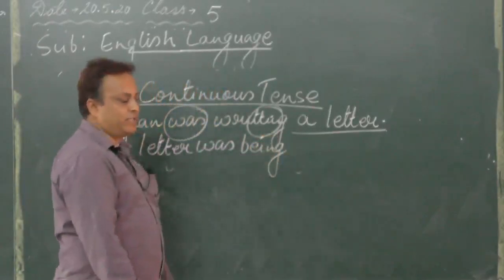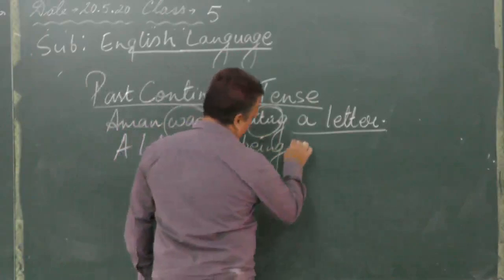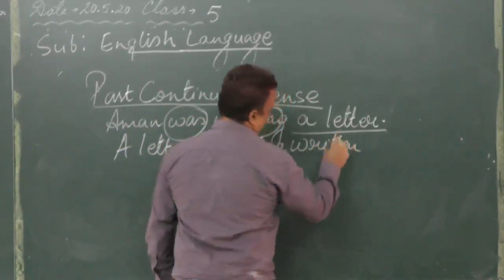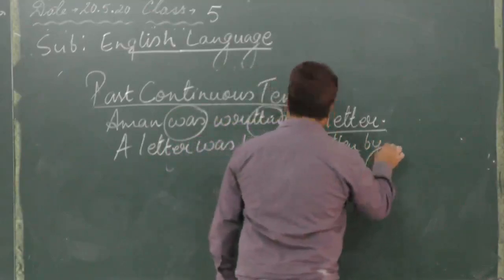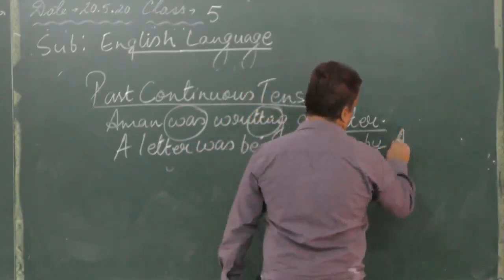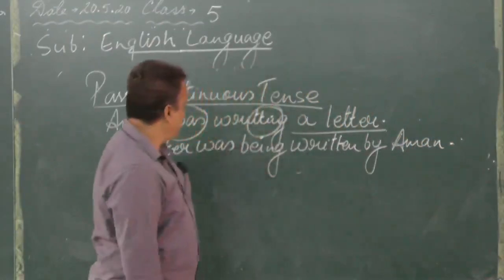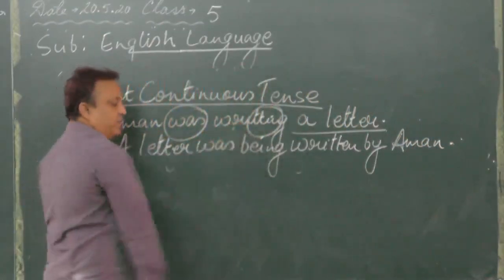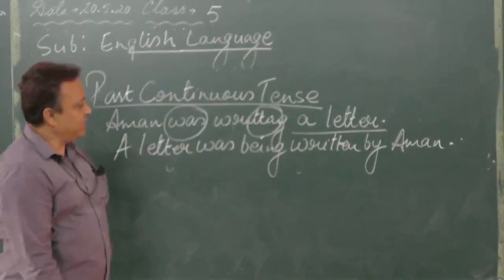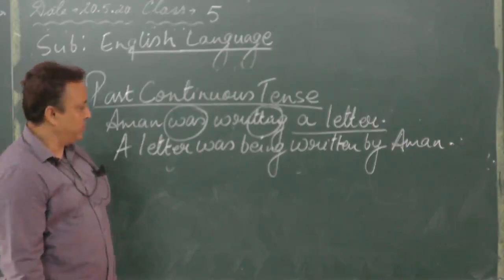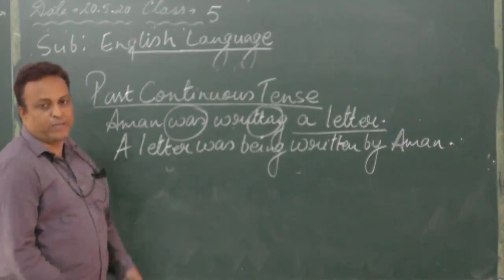Third form of write is written: write, wrote, written. Written by Aman. Always remember one thing: whatever main verb is over here in the question, in the answer you have to write the past participle form of the verb given in the question. So in this way you have to change into the passive form of verb.